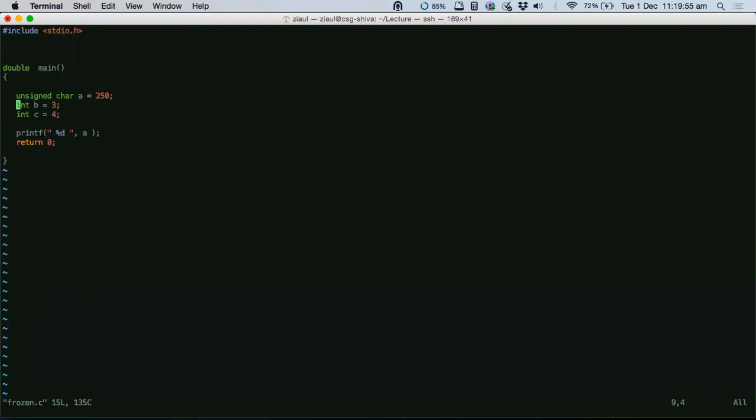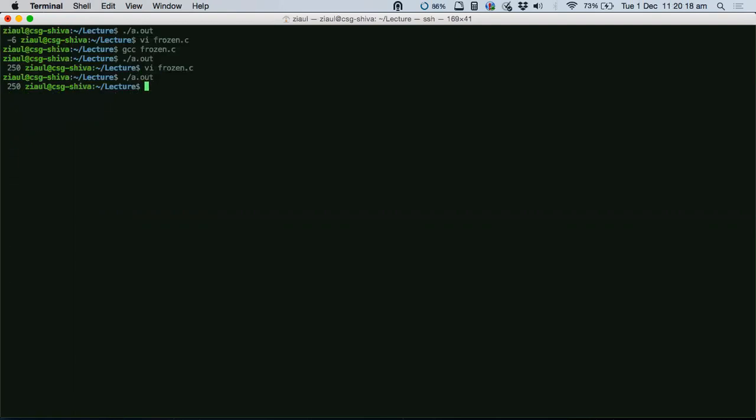At least understand this fact: what have I done in this program? Let me remove these 2 lines. I have taken up a memory space called a, which is 1 byte long, and I have stored a value called 250 there. Then in this statement, I am reading that value back and checking whether it got written correctly or not. As per my output, I got it correct, 250, right? You guys are with me, right?